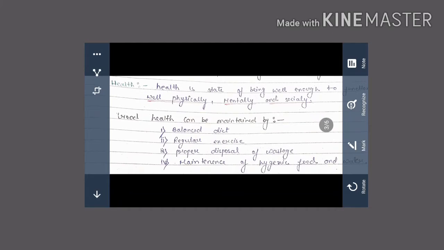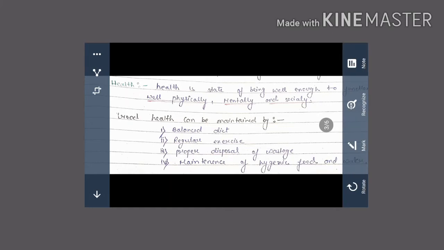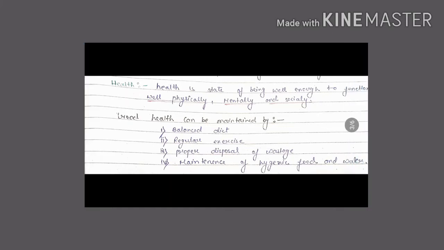Next one, health. All of you know what health is. We can say health is a state of being well enough to function well physically, mentally and socially. So how can we tell that our health is good? If our health is good, we are physically fit and can do hard work. Mentally well means there is no stress. And socially, we can easily interact with people and our behavior with people is good.